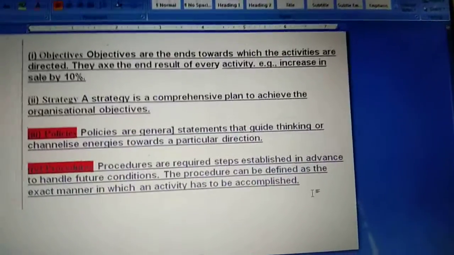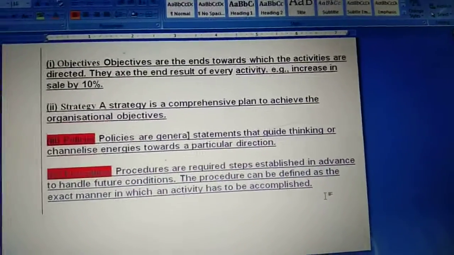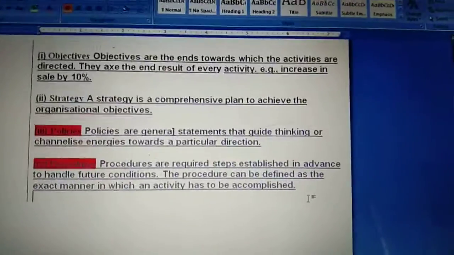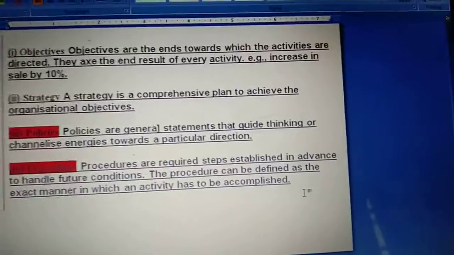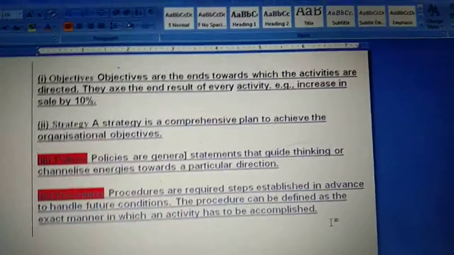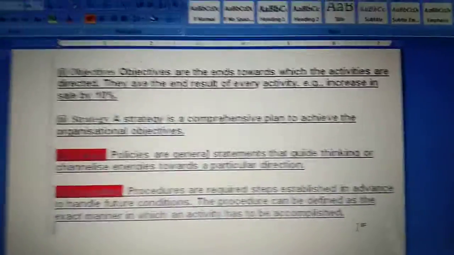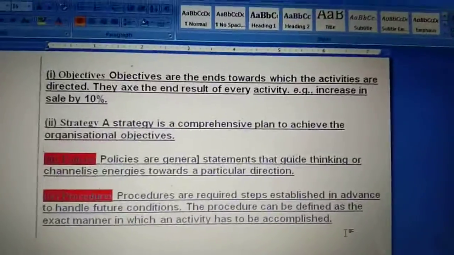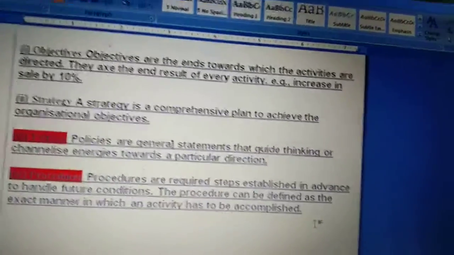Now policy provide a basis for interpreting strategy which is usually stated in general terms. It means when we talk about the general term, we have certain strategy for achieving our objective. Policy is what? Policy is basis. Policy basis होती है उन strategies को interpret कराने के लिए ताकि हम अपने goals को achieve कर सकें.